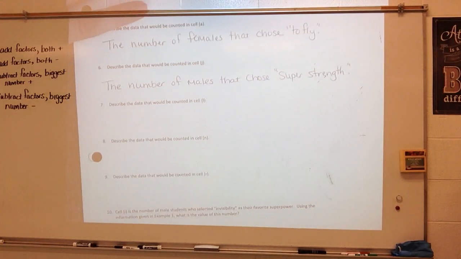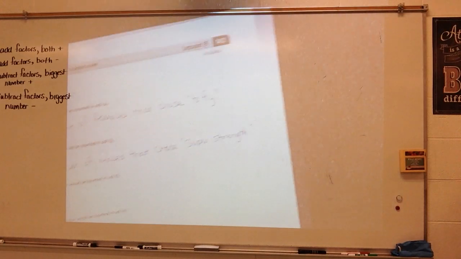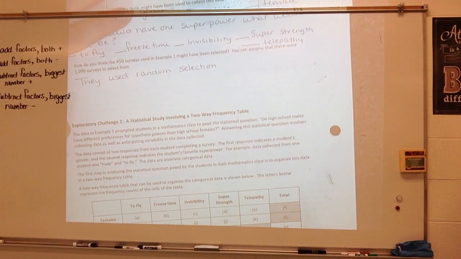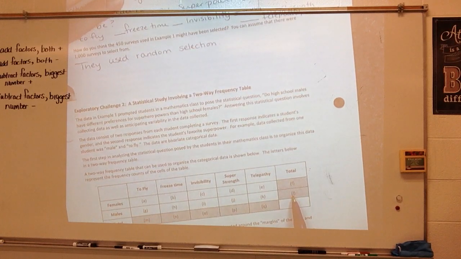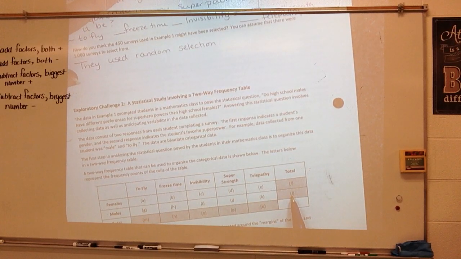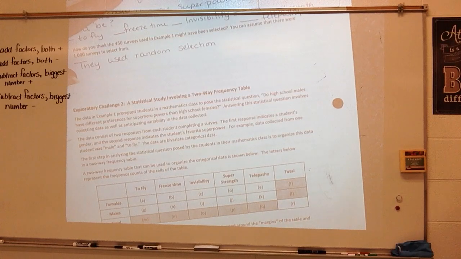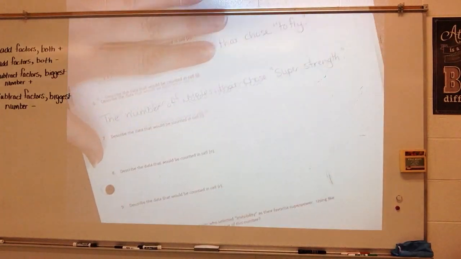What is the data in cell L? Let's go to cell L. Here's cell L, and cell L represents the total of males who completed the survey.